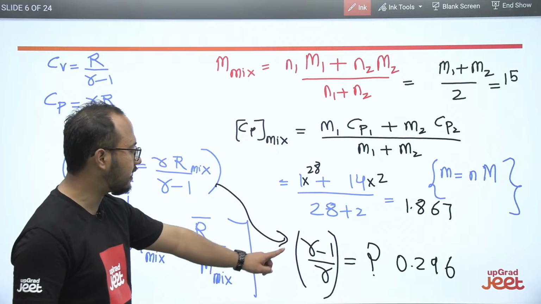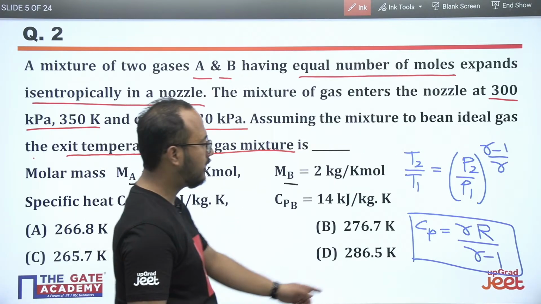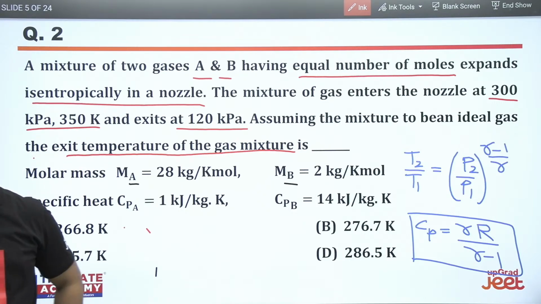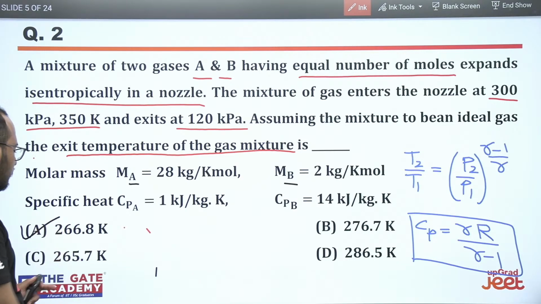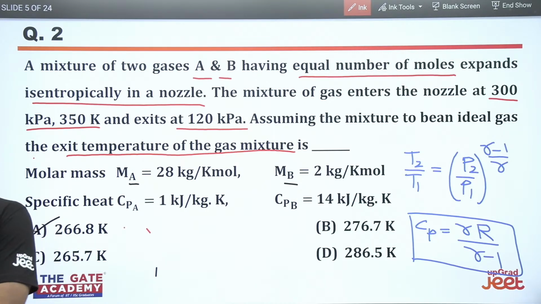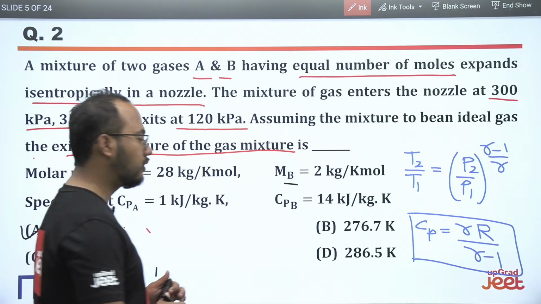Putting this value here, you will be getting the value of T2, and the answer for T2 will be 266. Okay. You are getting the correct answer.